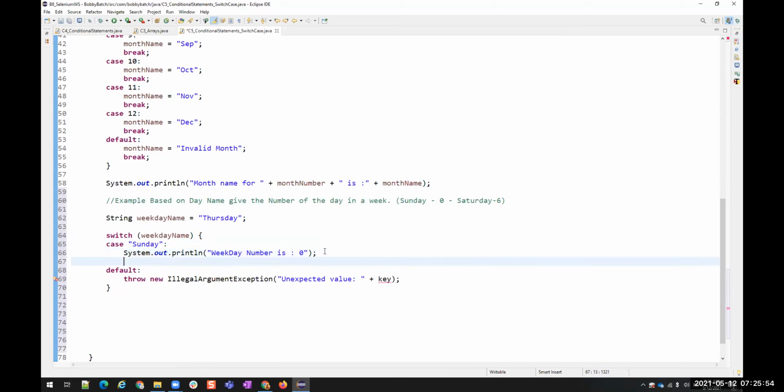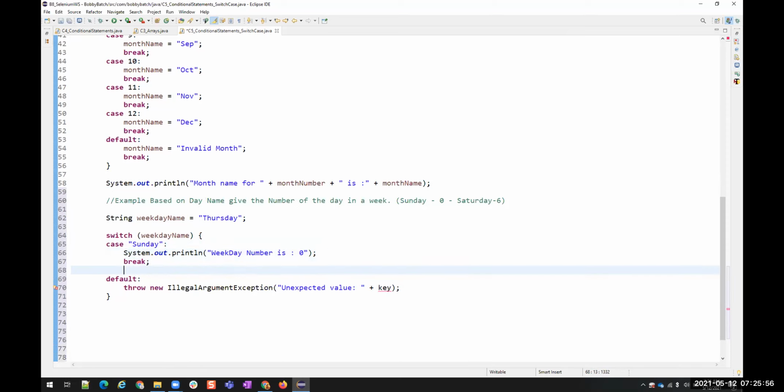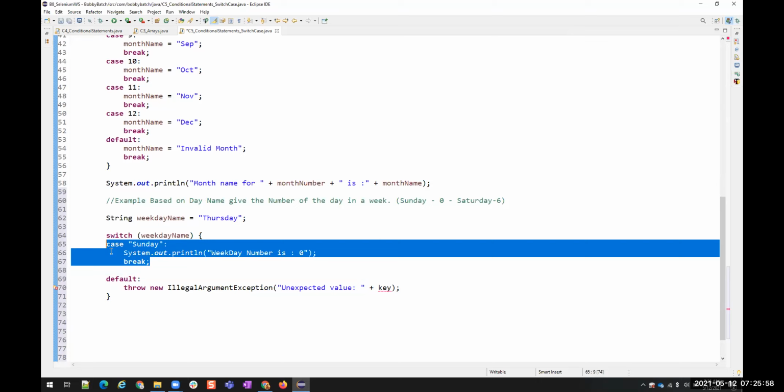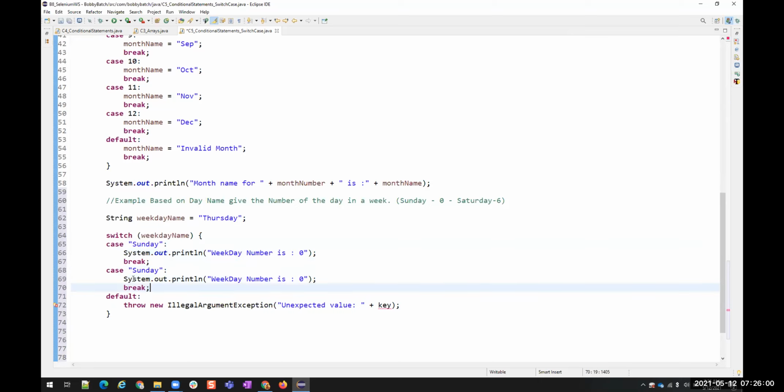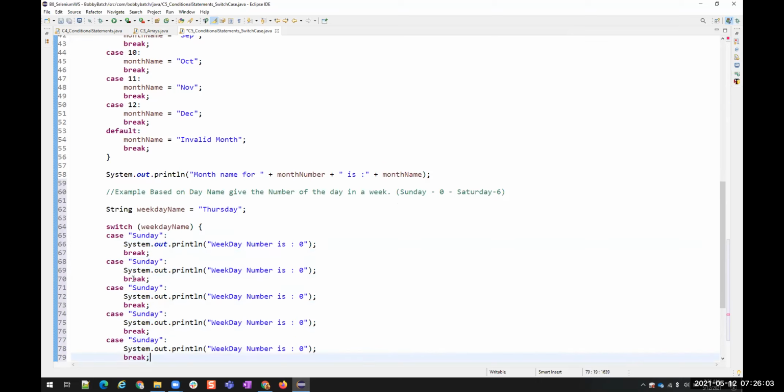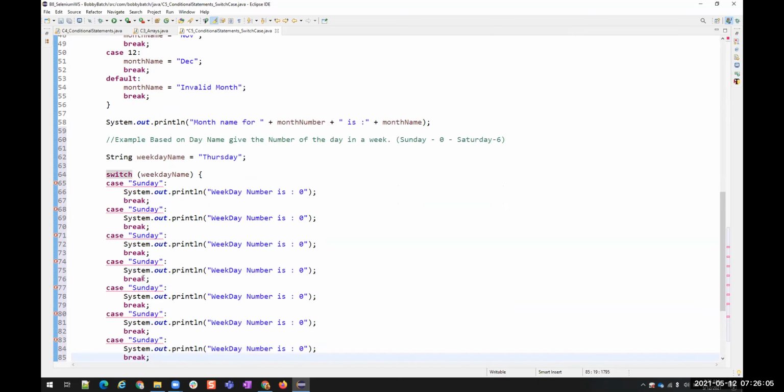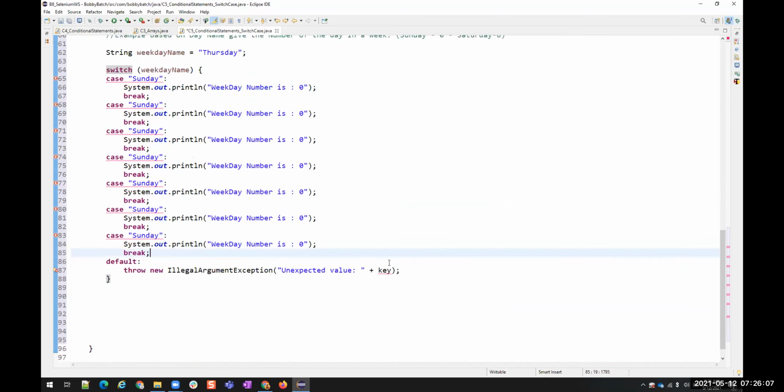Okay, we need a break. Then I'm going to add multiple cases: Wednesday, Thursday, Friday, Saturday. And then we already have a default.